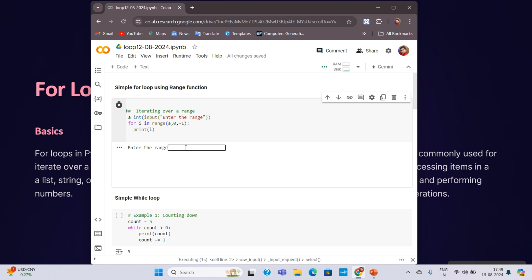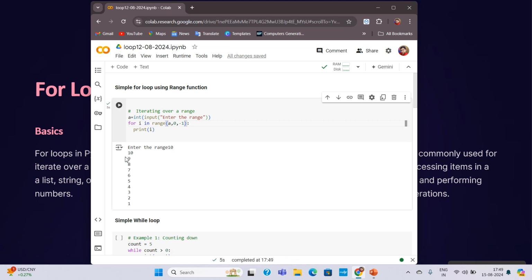I am giving the range here, 10. You will see that 10, 9, 8, 7, in this way, the values are going to be printed down to 1. Why 1? Again, the same concept, that the loop will always exclude the last value. In this case, I have given 0, which means 0 will be excluded. So that is how simple the for loop is.